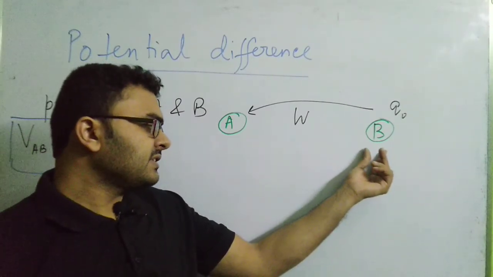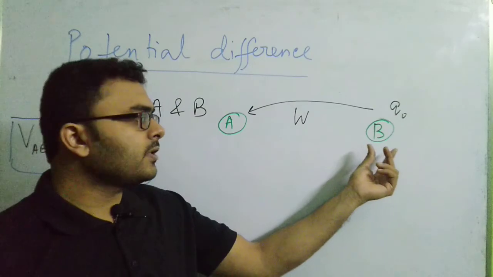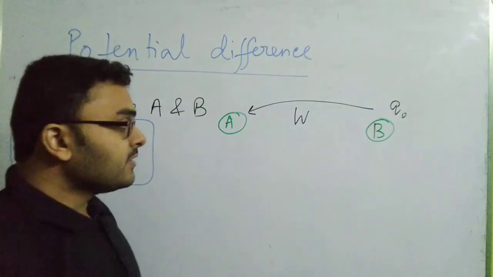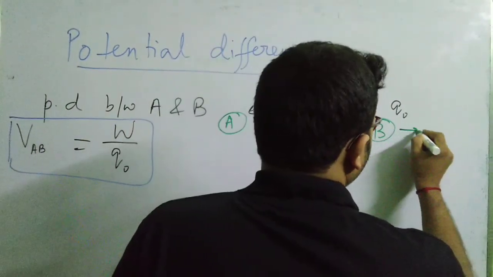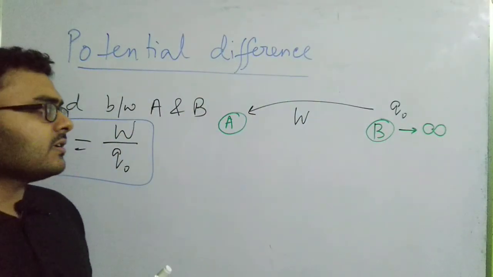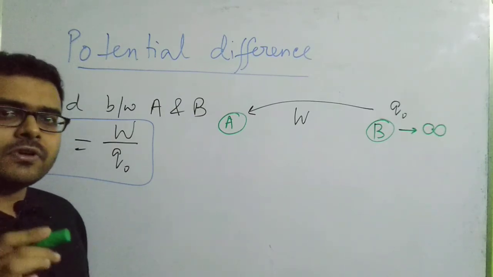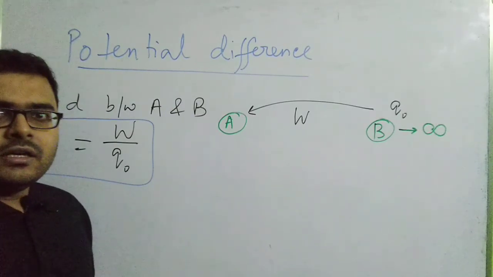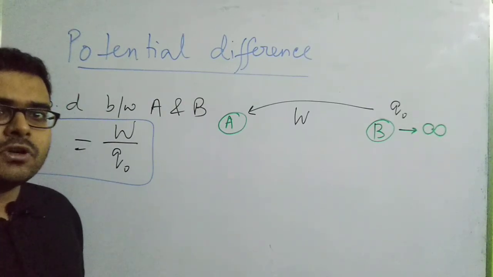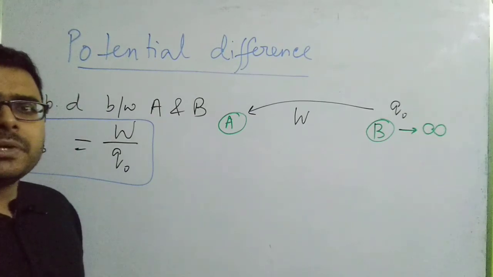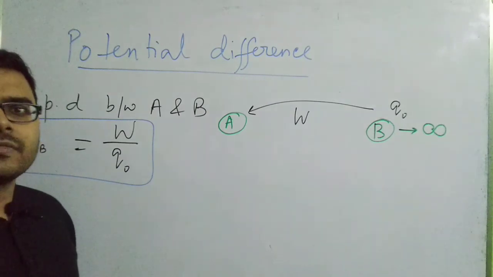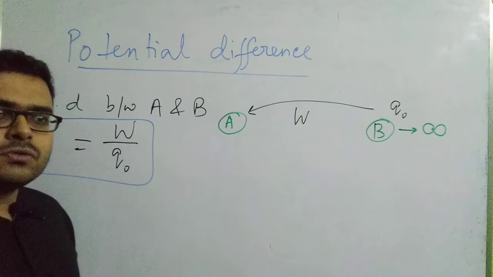Say in this section we have said that the charge has been moved from point B to point A. Now if we consider this point B to be at infinite distance in comparison to point A, and then we move the charge Q naught from that infinite point to point A, and in doing so, the work done in moving the point charge Q naught is W. Then particularly the potential of a point can be defined as the amount of work done in moving the point charge from infinity to that point.